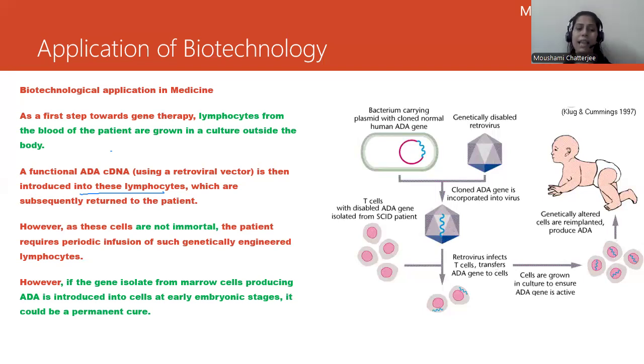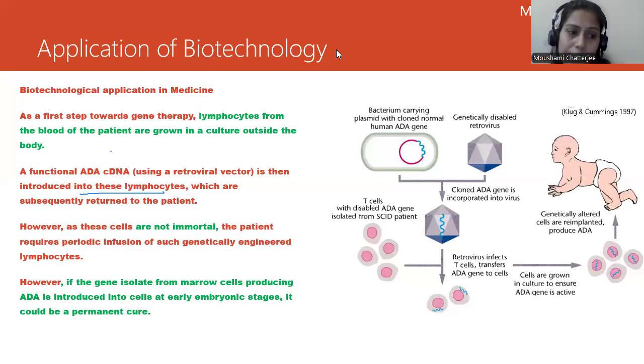However, if the gene producing ADA is isolated from bone marrow cells and introduced into the cells at the embryonic stage, it could be a permanent cure. It is going to produce ADA automatically from the embryonic stage, and thus it is a permanent cure for this disease.